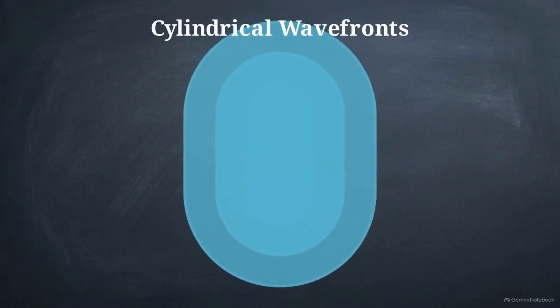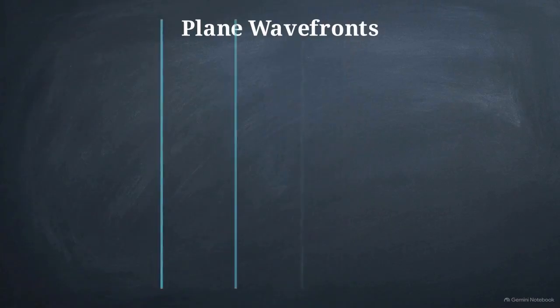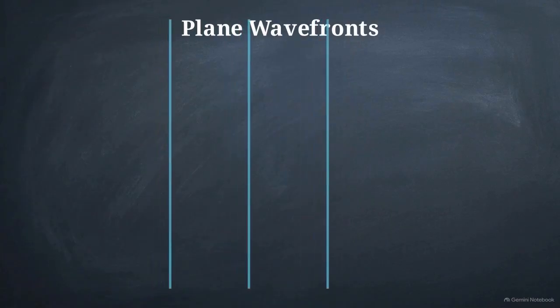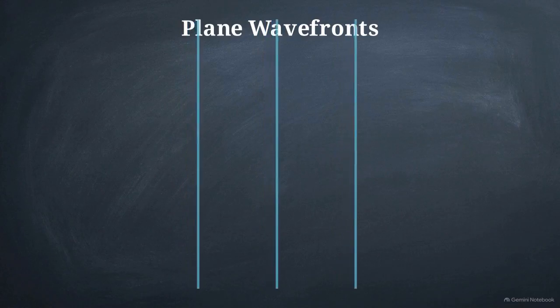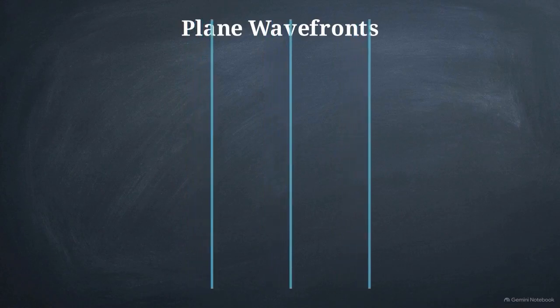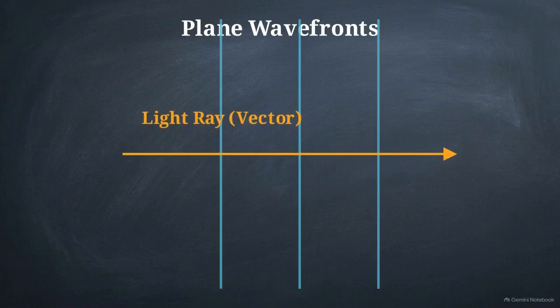If we change the emitter to an extended vertical line, the geometry stretches. The expanding energy now forms nested cylindrical wavefronts. Watch what happens as we move incredibly far away from the source, say the distance between Earth and a distant star. The vast radius flattens the curvature until the waves arrive as parallel flat sheets. We call these plane wavefronts.